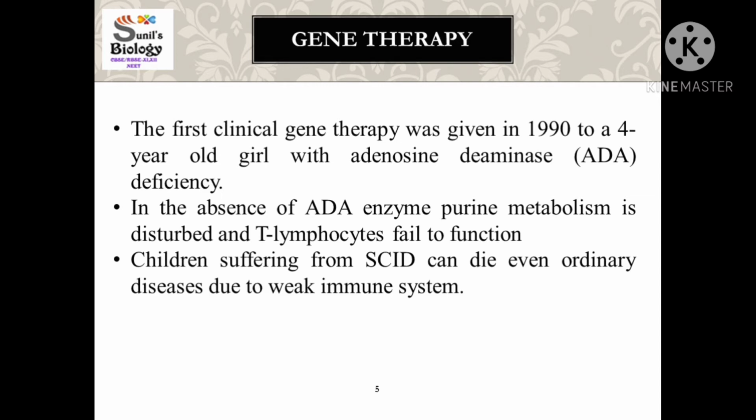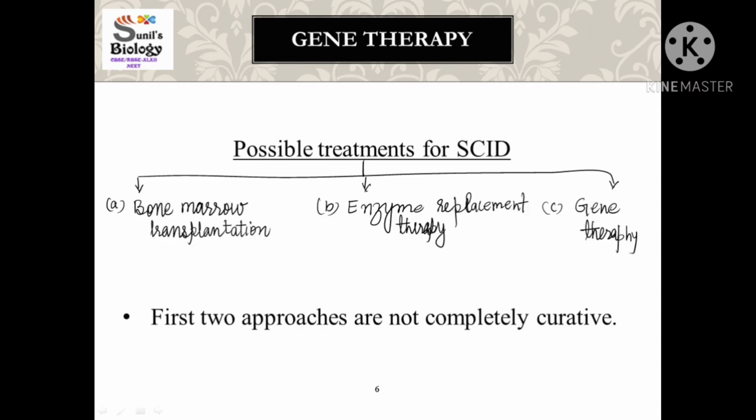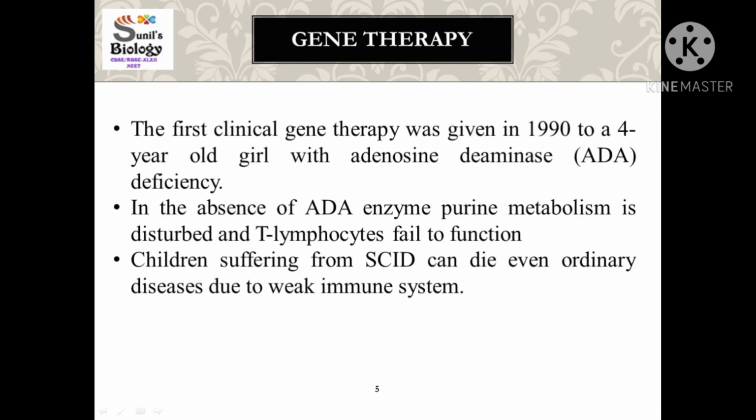The T lymphocyte cells fail to function normally, and in that way the immune system of the person suffering from this disease will be weak. Due to the weak immune system, the person gets infected by opportunistic diseases which usually do not infect them, and the death of the person takes place.